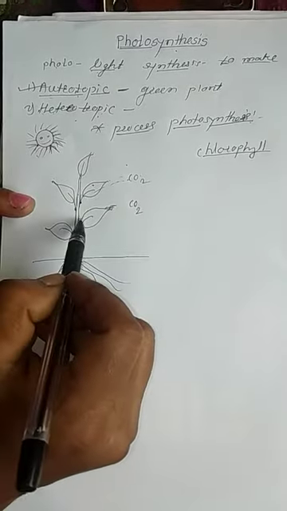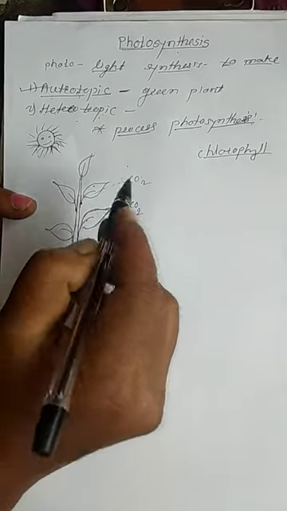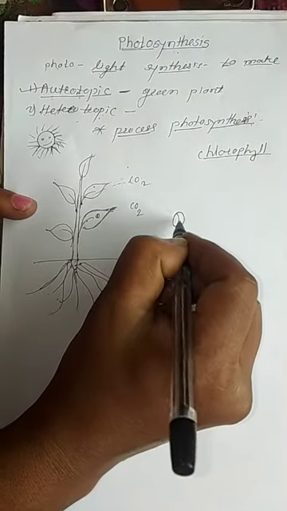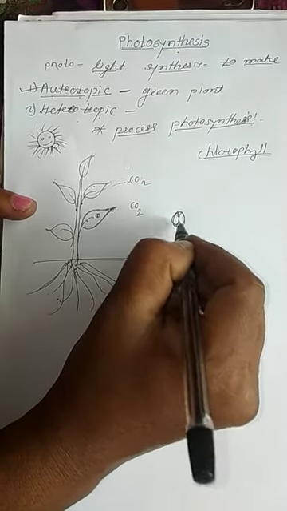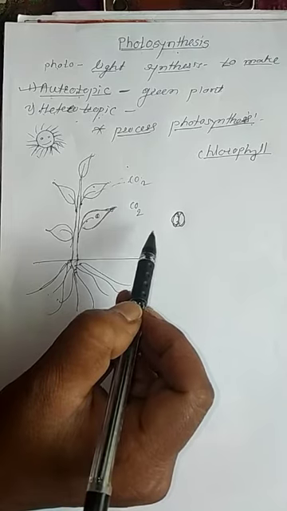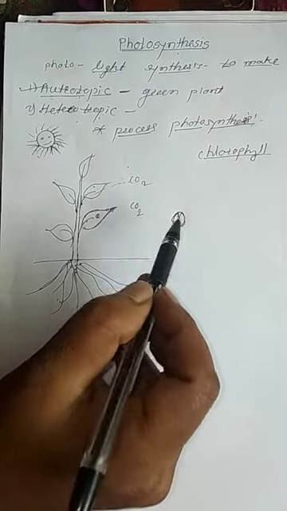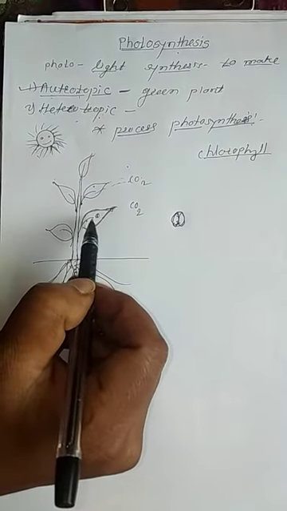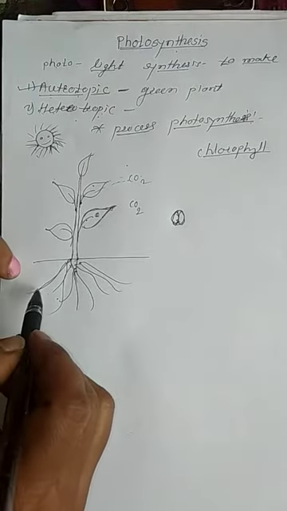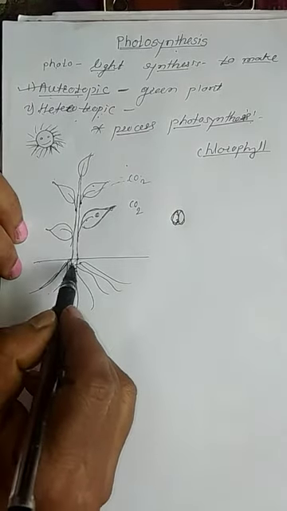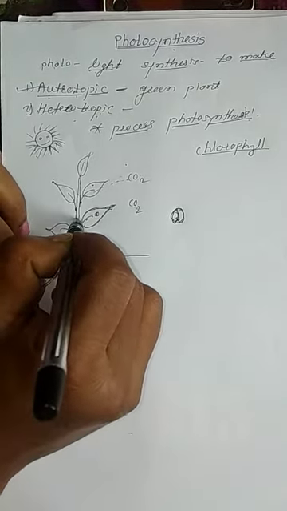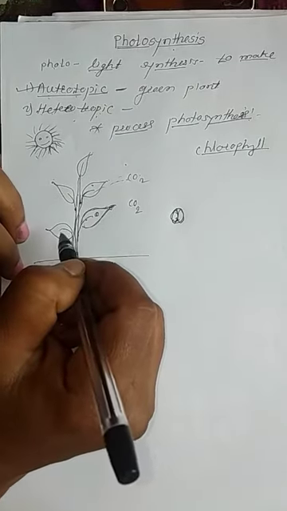See, students, this is the surface of a leaf. On the surface of the leaf there are small openings called stomata. These are like our nose; we take in oxygen and throw out carbon dioxide. With the help of stomata, the leaves absorb carbon dioxide from the atmosphere. The roots absorb water and minerals from the soil and transport them to the upper part of the leaf.